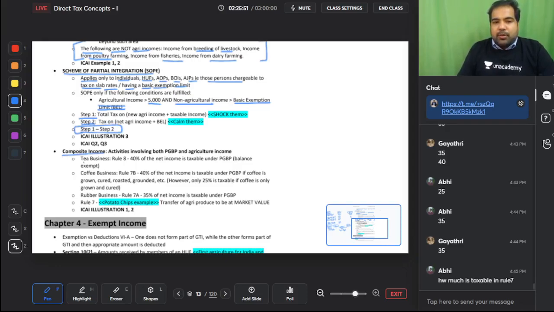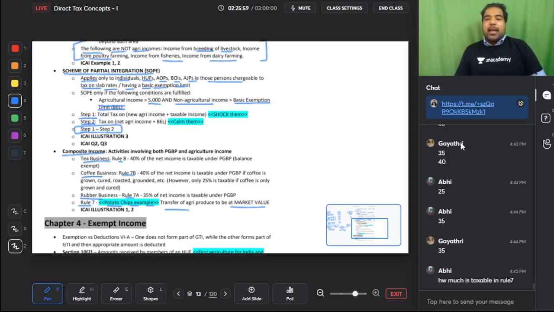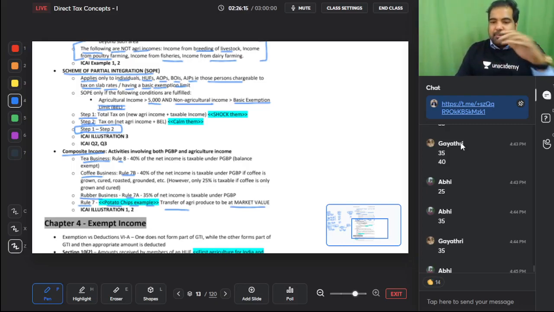Next, composite income: tea rule 8, coffee rule 7B, rubber rule 7A, and rule 7, potato chips example, transfer at market value or cost plus profit. And congratulations, we're done with another chapter. Guys, this chapter does not have a standalone, ICAI does not categorize it as a separate chapter, but I wanted to categorize this as a separate chapter, and hence we've discussed it separately.